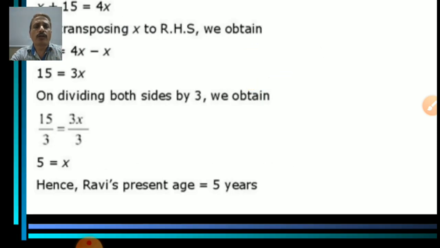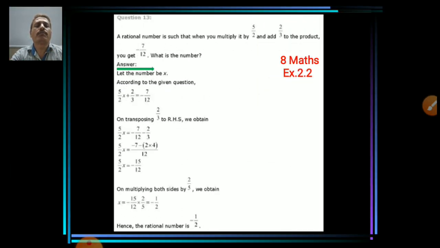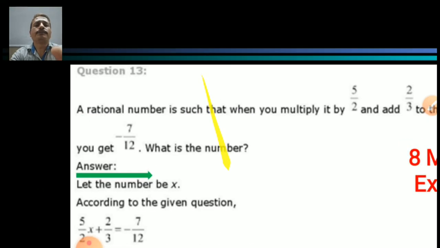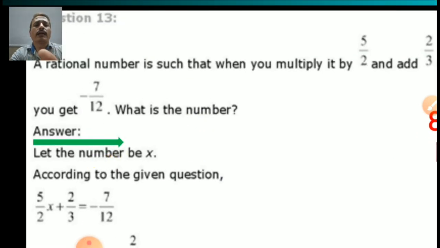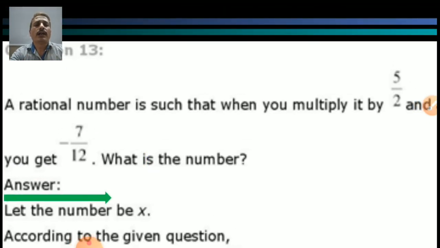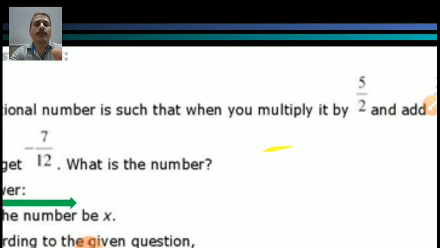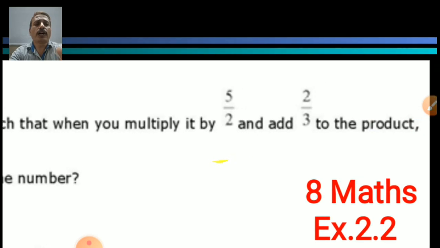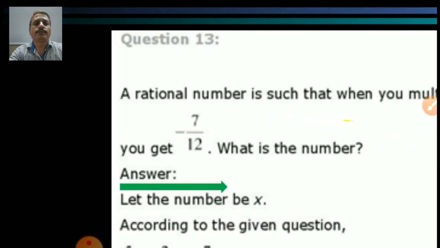Now we will move to the further question. Question number 13. A rational number is such that when you multiply it by 5 by 2 and add 2 by 3 to the product, you get 7 upon 12.